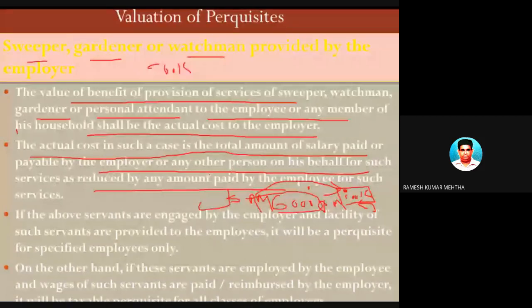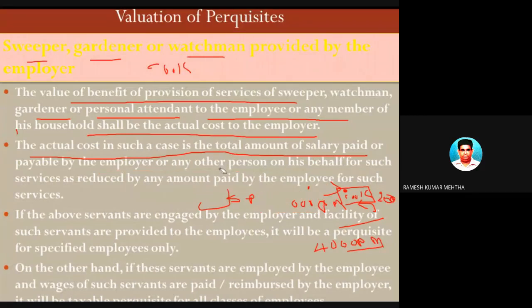But रमेश कुमार मेहता से एम्प्लॉयर कितना वापस ले रहा है, 2,000 per month का ले रहा है, तो the value of the perquisite in this case is only 4,000 per month, which is taxable in the hands of the employee who is Ramesh Mehta. Hope you have understood it. Now next one. So this is the way you have to think about it.